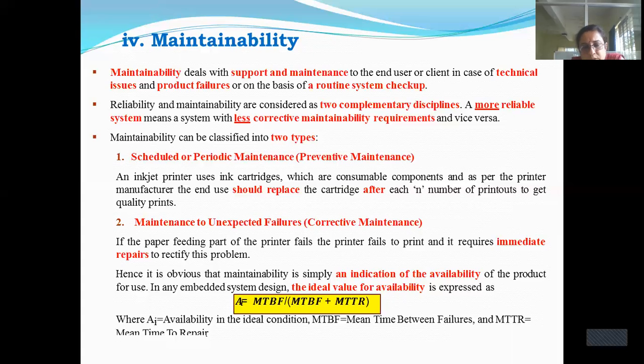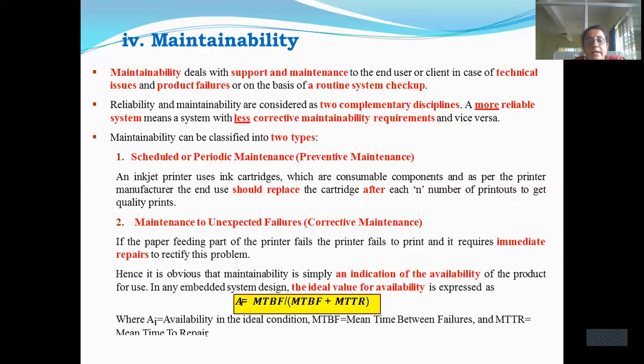So every system, whenever the product has been launched into the market, they will give documentation: these are the components, the system has to be maintained periodically, and if any unexpected failure happens, what should be done, or what is the service number. That should also be provided in the documentation, right?